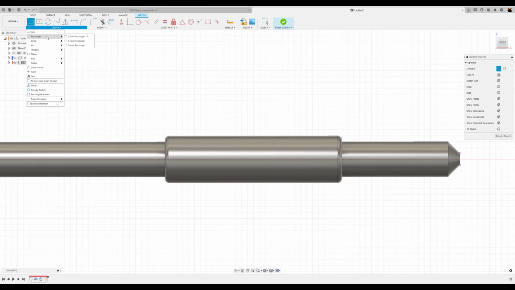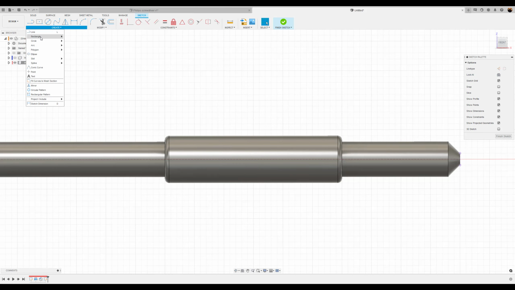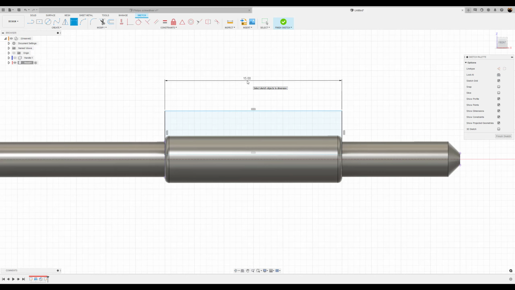Now, I'm going to select a 2-point rectangle. Actually, we forgot to turn off the construction, so let's start that again. 2-point rectangle, snap to the edge, bring it up and around. There you go. Top dimension is going to be similar to this, so it's going to be 15 millimeters. Just hit enter. And if it isn't, just go ahead and type in 15. You should be good to go.